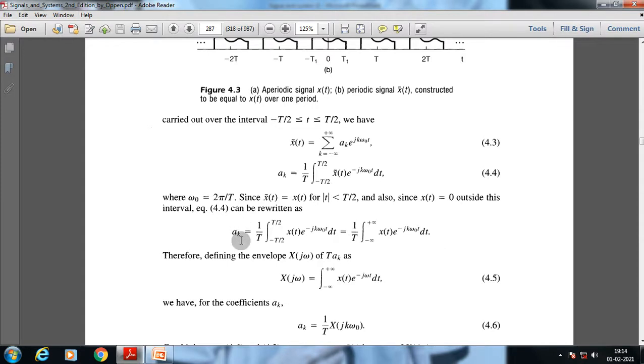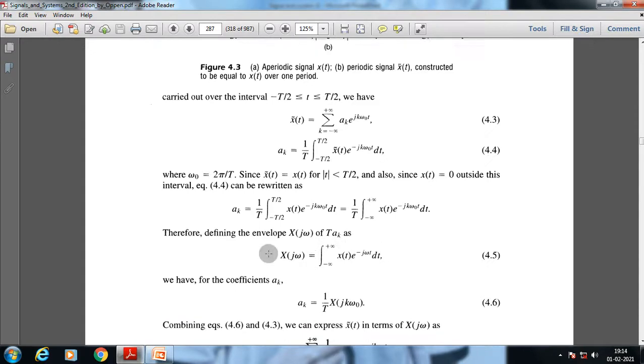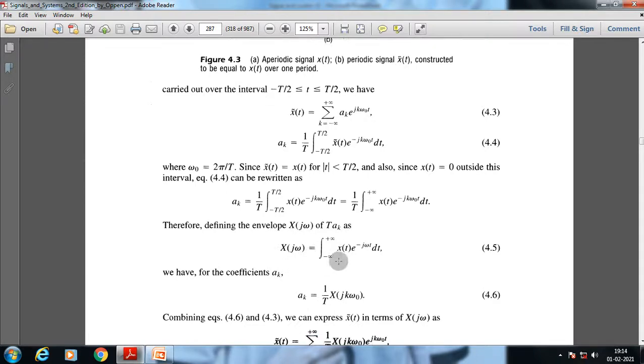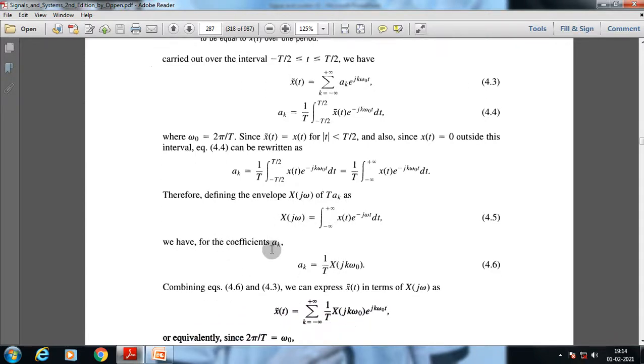Okay, so this a suffix k is nothing but a function of frequency. So this is the function of frequency, x of j omega, and a suffix k can be rewritten here as this. Now using that, for the coefficient a suffix k, what we get is 1 by T into x of